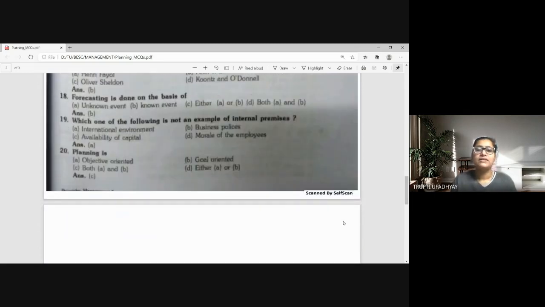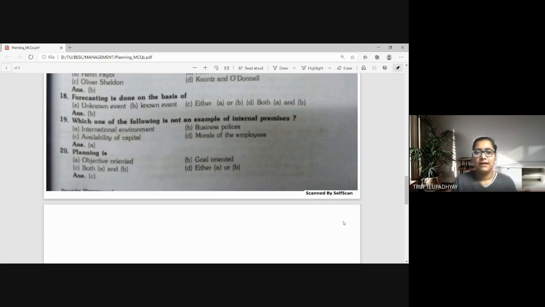Forecasting is done on the basis of A, unknown event, B, known event, C, either unknown or known, or D, both known and unknown. So forecasting is done on the basis of known event. Obviously, time series data is used. So some elements or some variables should be known. Then only the forecasting can be done.